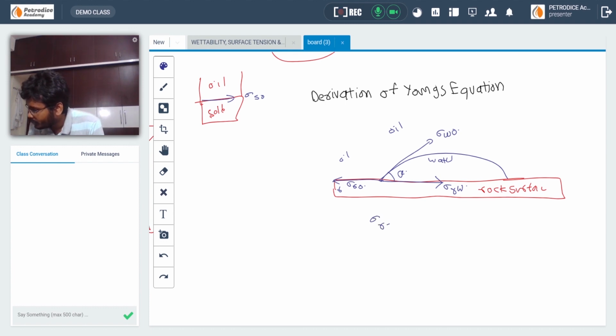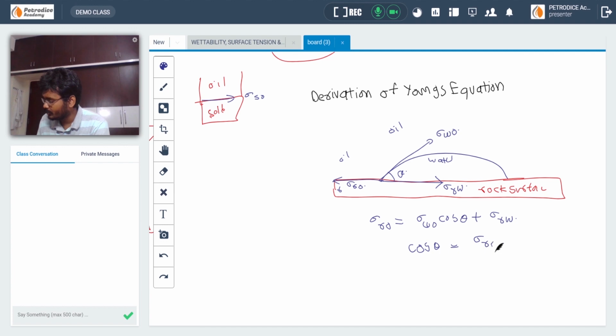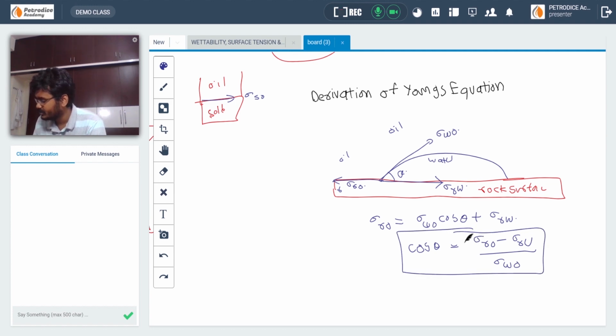Sigma RO is equal to sigma WO cos theta plus sigma RW. Okay, that is cos theta is equal to sigma RO minus sigma RW divided by sigma WO. Okay, this is known as Young's equation. So you have to remember this equation. You don't have to remember, try to remember this figure and you can derive it if you want.